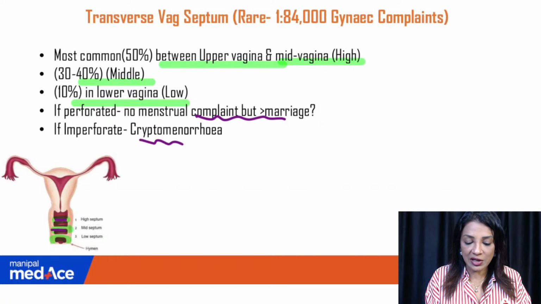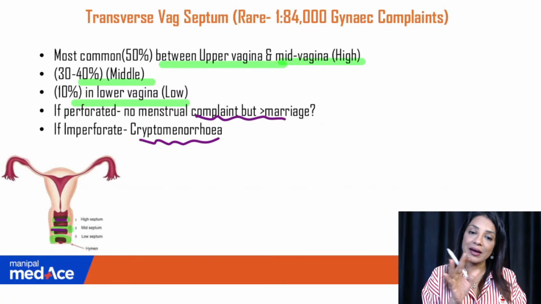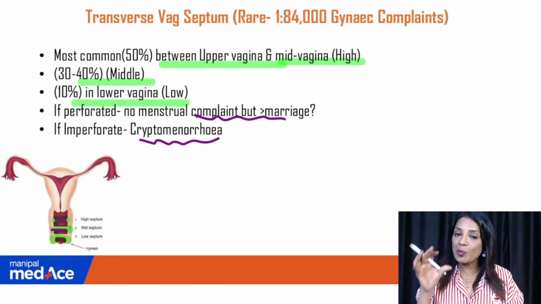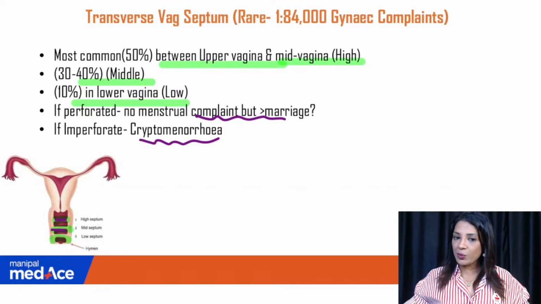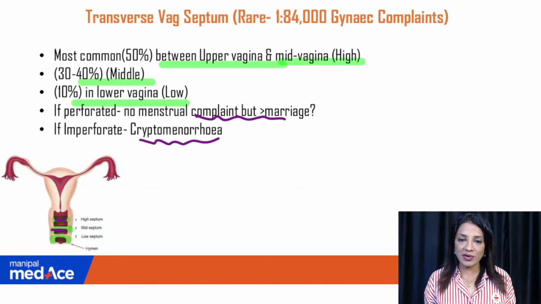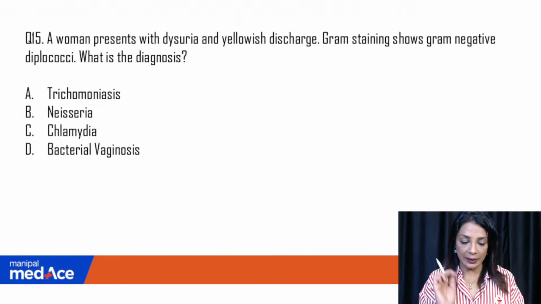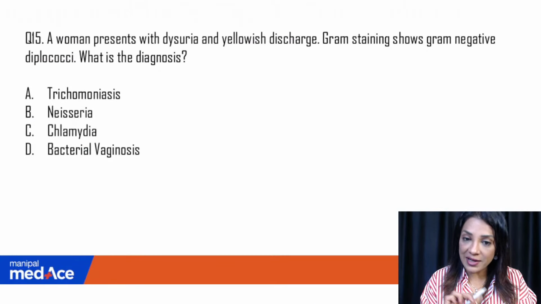If imperforate, then it will present like cryptomenorrhea, just like the imperforate hymen, but the bluish bulge will not be there. There will be cyclical pain, there will be collection everywhere. Yes, hematocolpos, hematometra, everything, suprapubic bulge will be there, retention of urine will be there, but what will not be there? The bluish bulge will not be there. Remember this, okay?